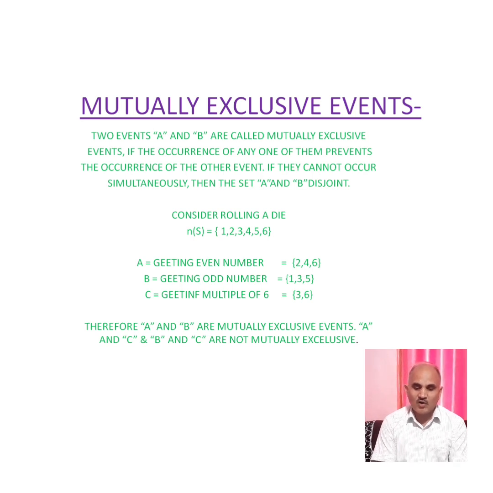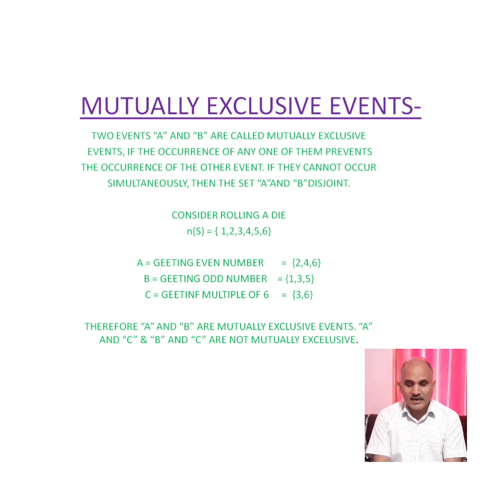The total outcomes are 1, 2, 3, 4, 5 or 6. Let A be the event of getting an even number, that is 2, 4 and 6. Let B be another event, getting an odd number, that is 1, 3 and 5. And C another event, getting a multiple of 3, that is 3 and 6. So these are the outcomes we have taken if a die is thrown. Again repeating, A is the event even number, 2, 4, 6. B is the event odd number, 1, 3, 5, and C is another event, multiples of 3, so the numbers are 3, 6.